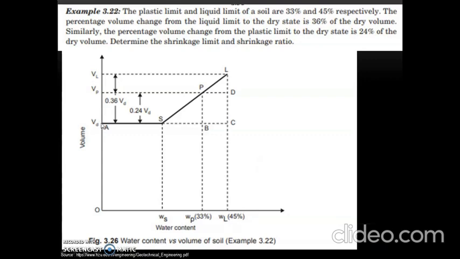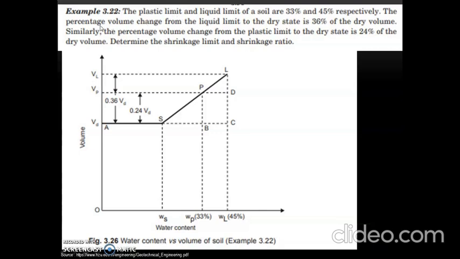We know that till shrinkage limit, volume remains same. So whatever volume of the soil sample was there in dry state will remain same till it reaches shrinkage limit. So we will represent dry volume as Vd. With further increase in water content, there will be increase in volume. So we will show this line upwards, which is increasing.